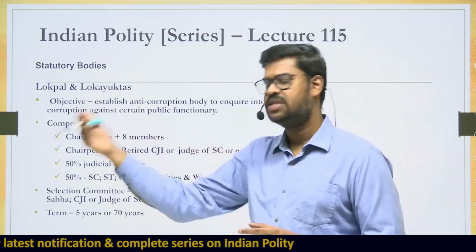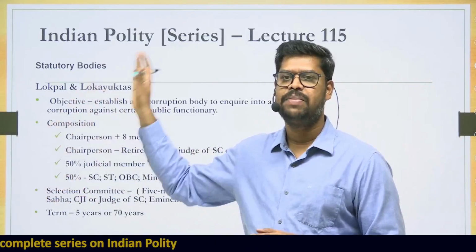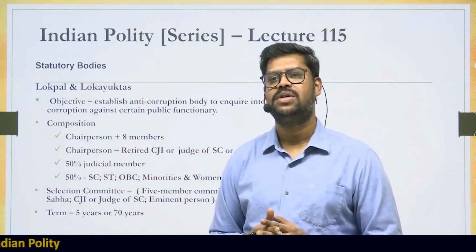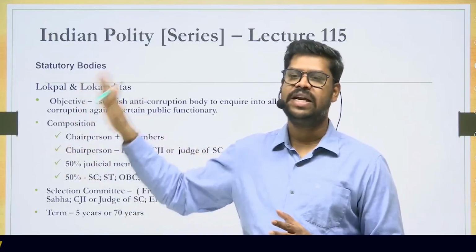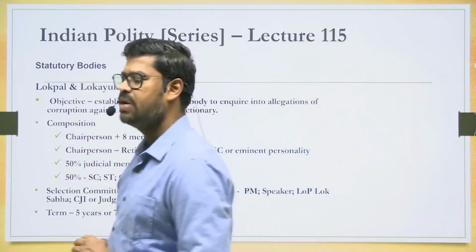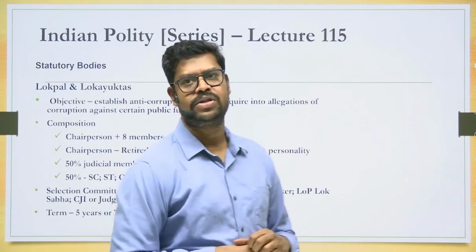And similarly at the state level, all the government officials, Group A, B, C and D are within the ambit of Lokayukta, including the Chief Minister and the Council of Ministers. And apart from that, the members of the state legislature also are within the ambit of Lokayukta, especially in matters related to corruption. So, this is basically what you will have to understand.